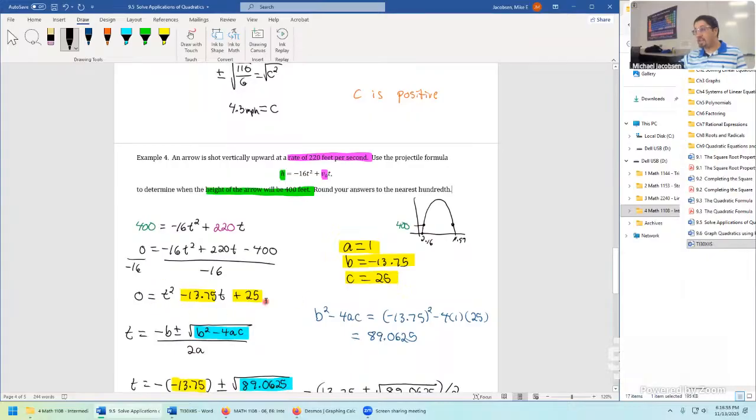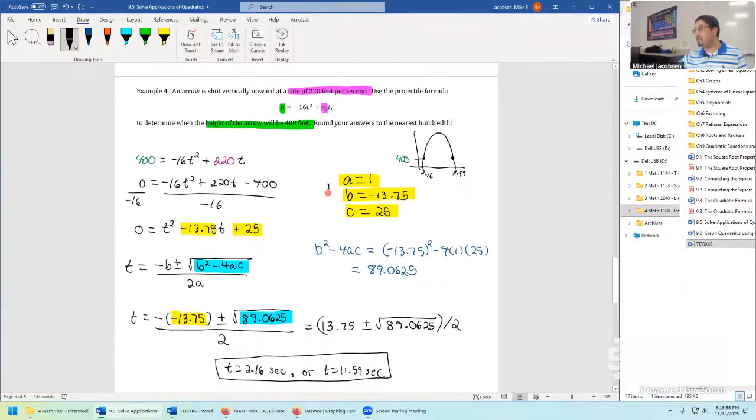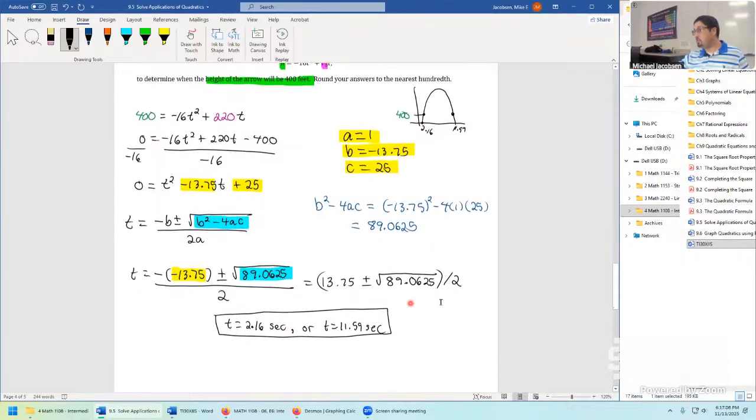And this is just a little bit nicer to put into the quadratic formula, making the numbers more manageable. These were the a, b, c coefficients. We did this in chunks, doing the discriminant first, b squared minus 4ac. Then we put it all together, threw it into the calculator, and found two different times it qualifies.